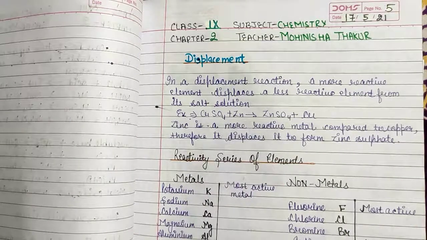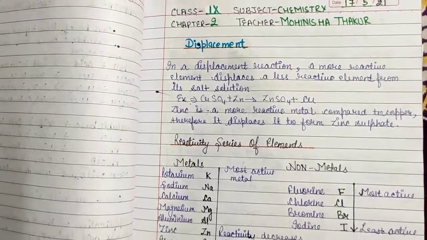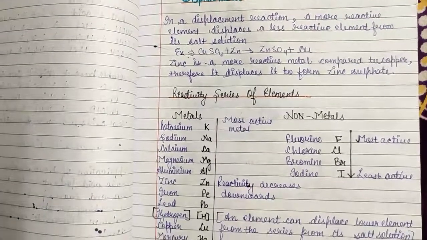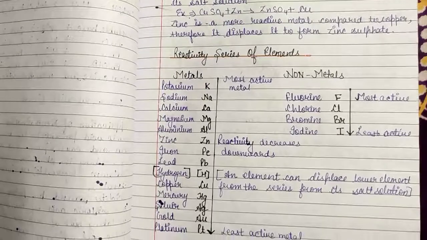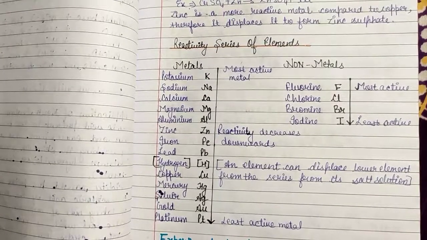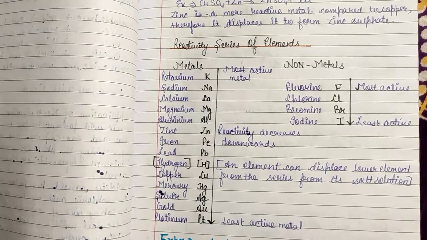This displacement you may observe by the reactivity series of elements, which is given on page number 27 of your chemistry notebook, which is Selina Publication. Now we will do the reactivity series. On page number 5 of the notes, the reactivity series of elements is drawn, which is K, potassium, sodium, calcium, magnesium, aluminium, zinc, iron, lead, hydrogen, copper, mercury, silver, gold, platinum. So potassium is the most active metal.